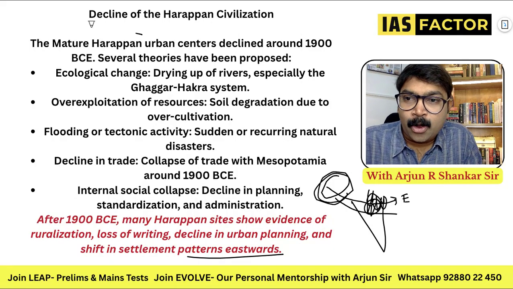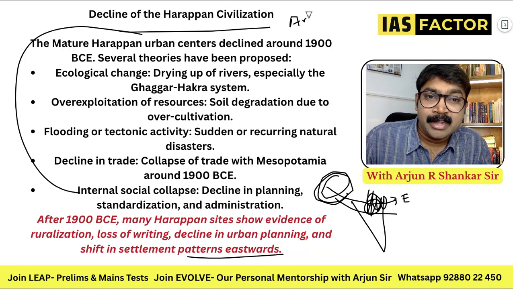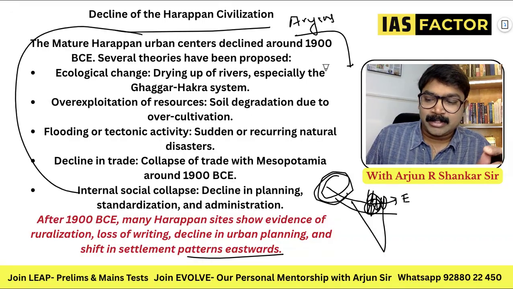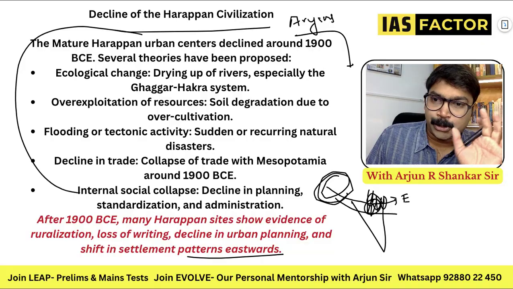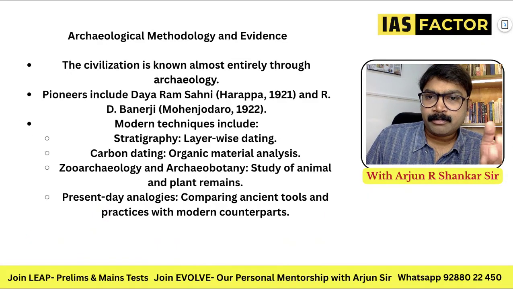So these are all the decline theories, and some people even say the Aryan invasion theory. The Aryans came and the Aryans destroyed the Indus Valley. This is one such theory also. There are many theories behind the decline of Harappan civilization. Know it. Okay. So most of the theories are from this.